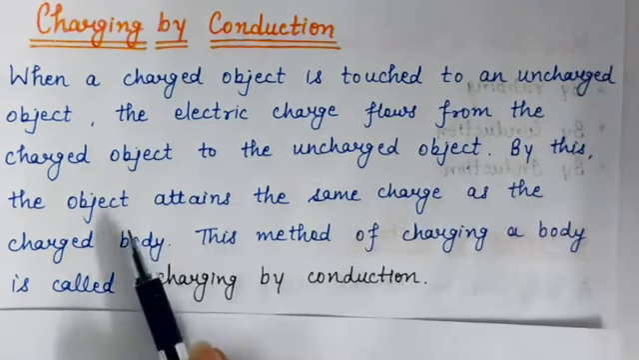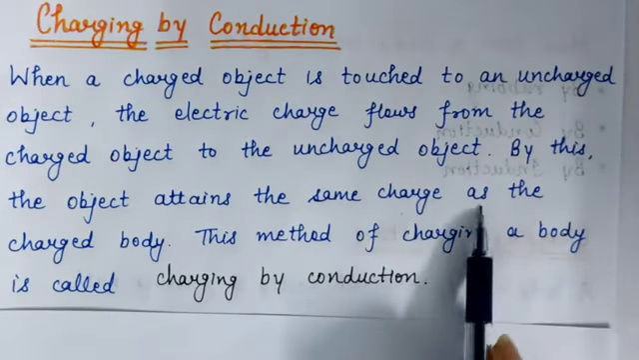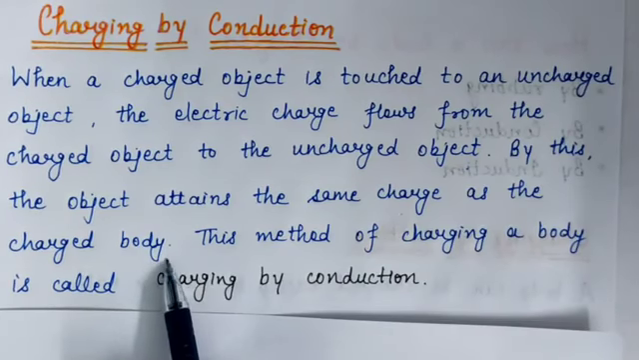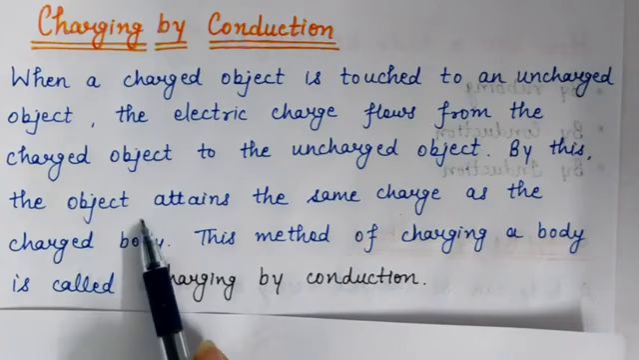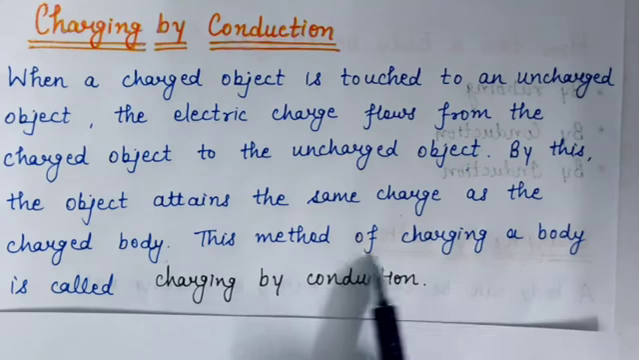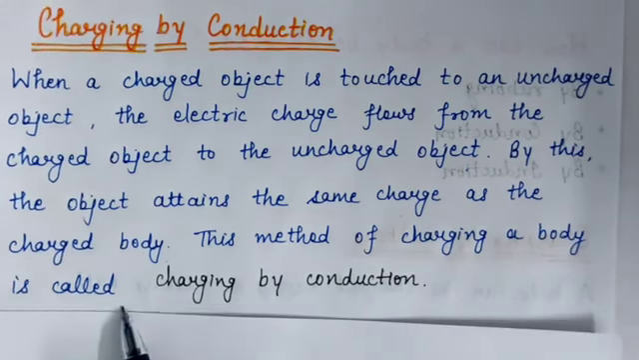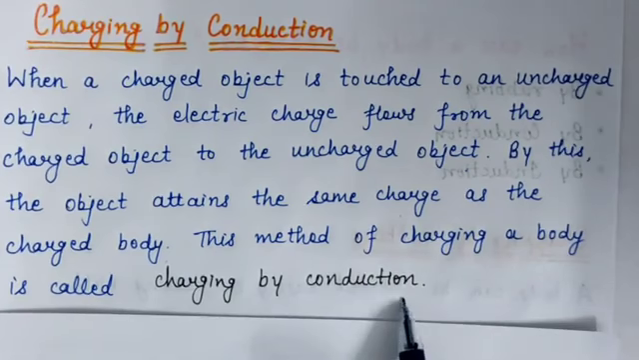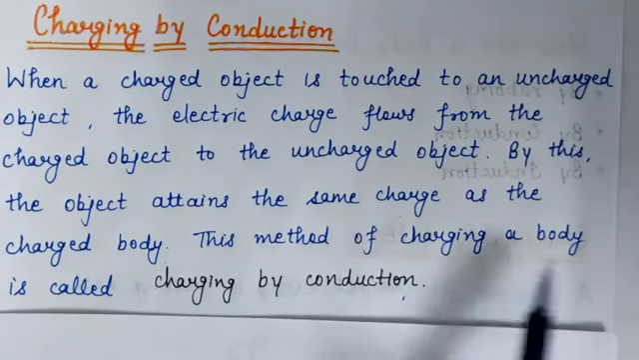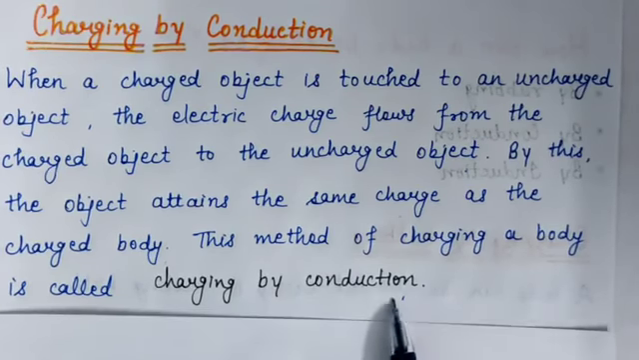And by this the object attains the same charge as the charged body. Okay. Suppose if there is negative charge on the ebonite rod, then the other object also gets the negative charge. Okay, that's why we are saying the object attains the same charge as the charged body. And this method of charging a body is called charging by conduction.